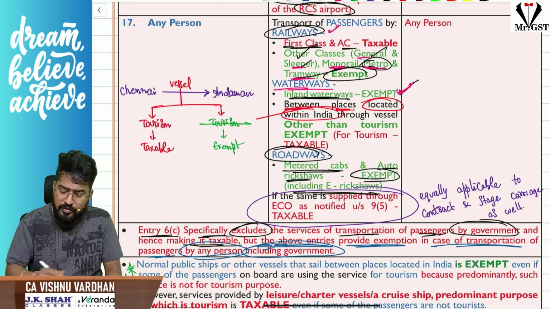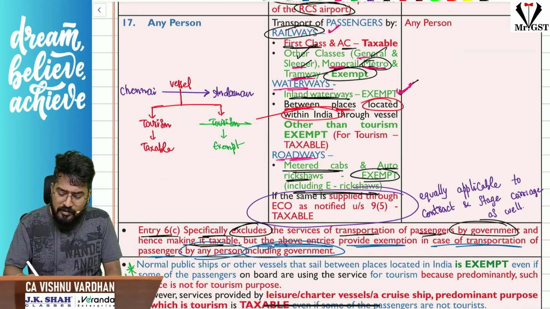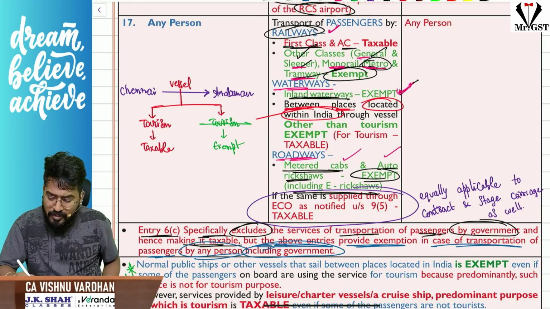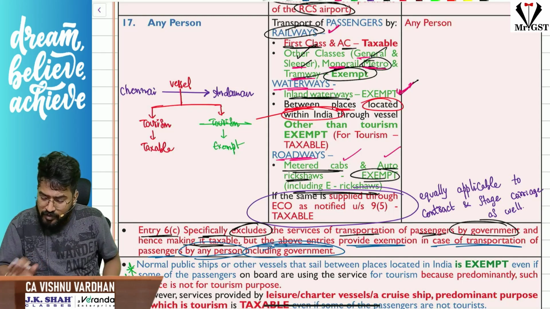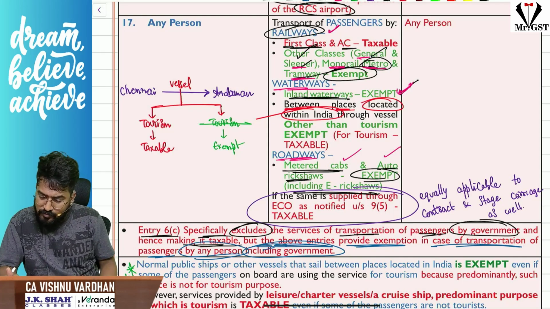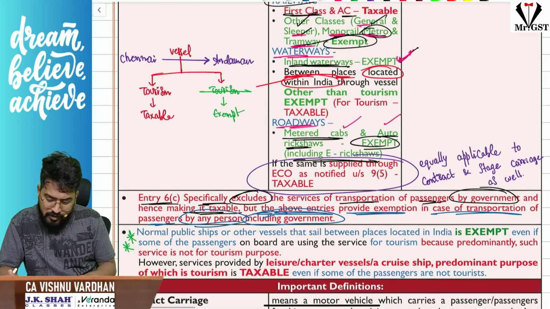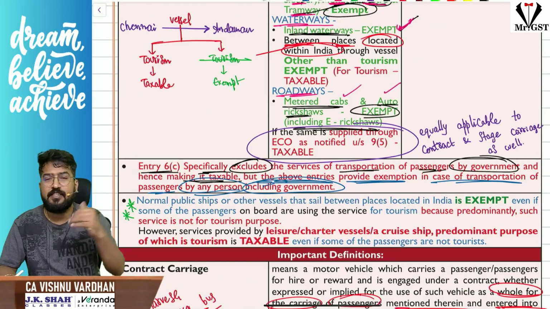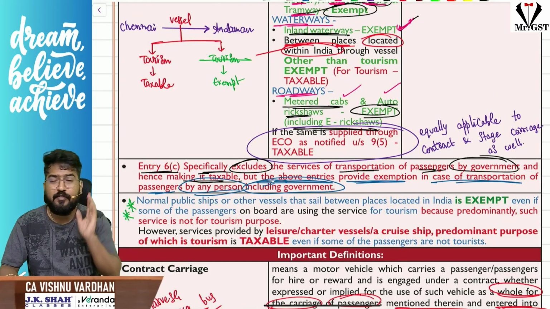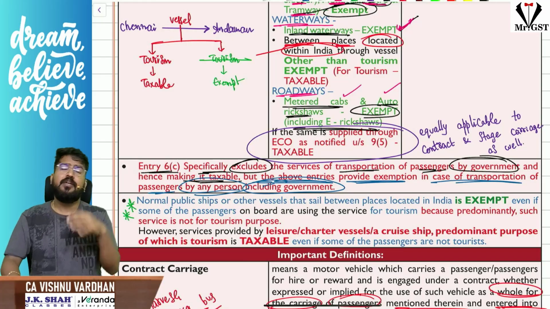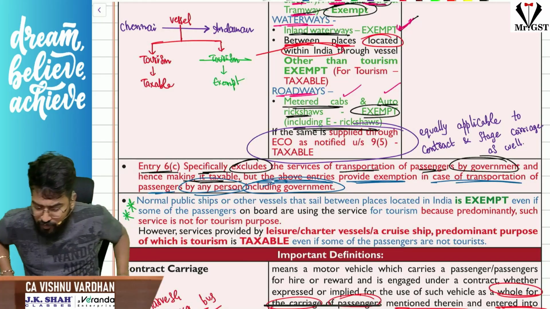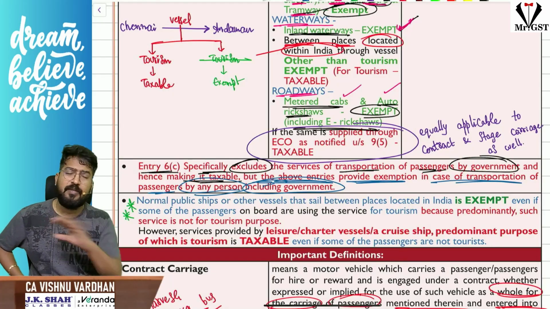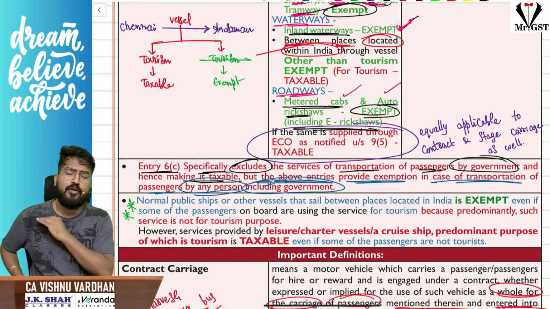Next, if it is through roadways, as I was discussing, metered cabs and auto rickshaws are exempt, including e-rickshaws, but if they are done through an e-commerce operator under 9(5), then it is taxable. Next, if you see in government services, we have seen transportation of goods and passengers exempt under GST, that was taxable if it is provided by government. But in this entry now, whether government is providing or private entities are providing the stage carriage, contract carriage, all these things, this exemption is applicable for everybody. That means whether the supplier is government or non-government, it does not matter.